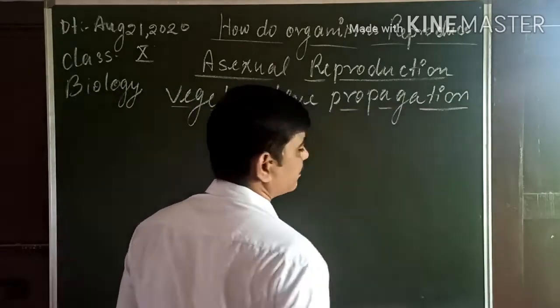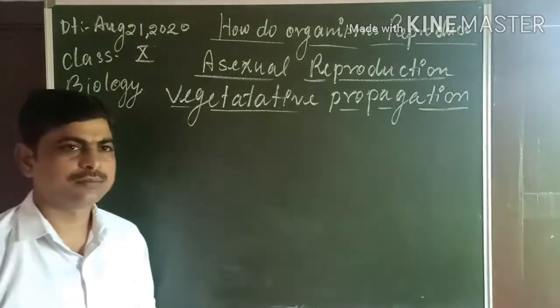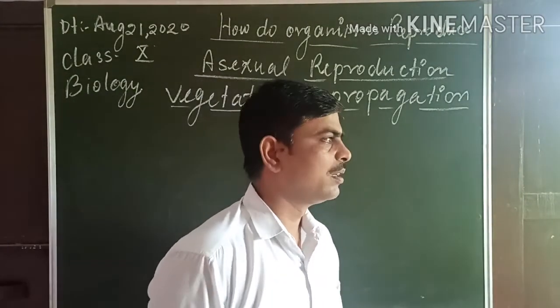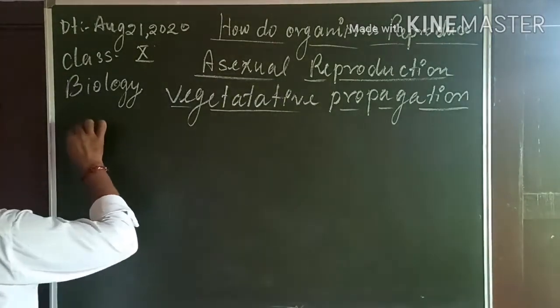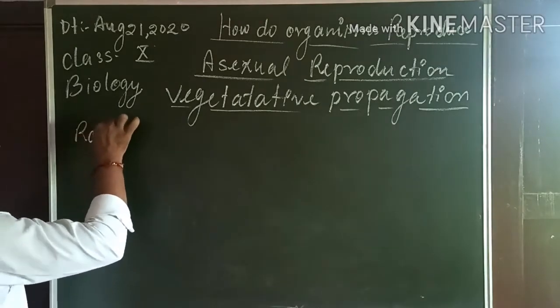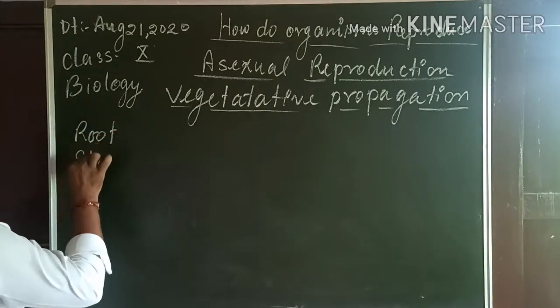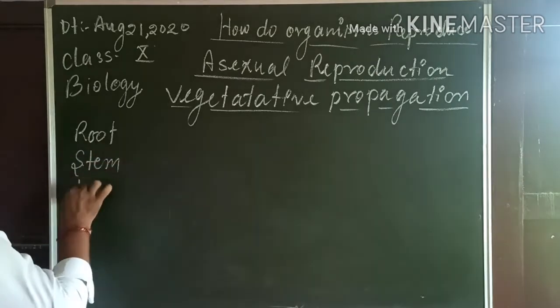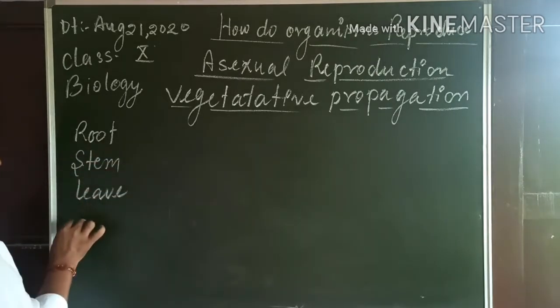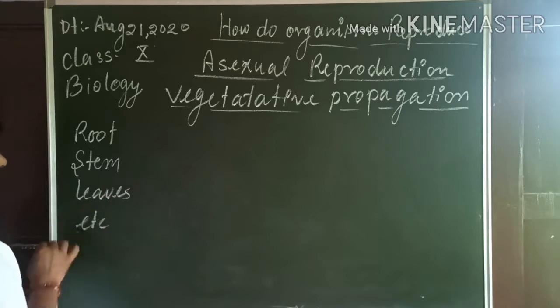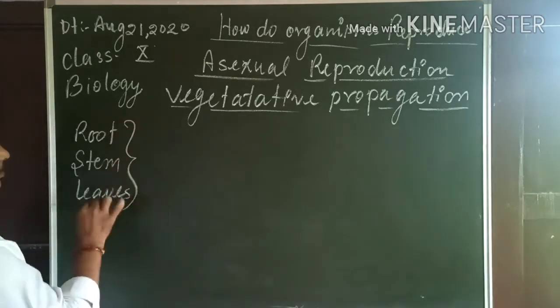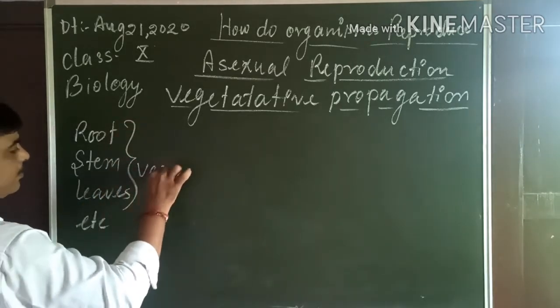Dear students, as you are perhaps aware, root, stem, and leaves are called the vegetative parts of the plant.